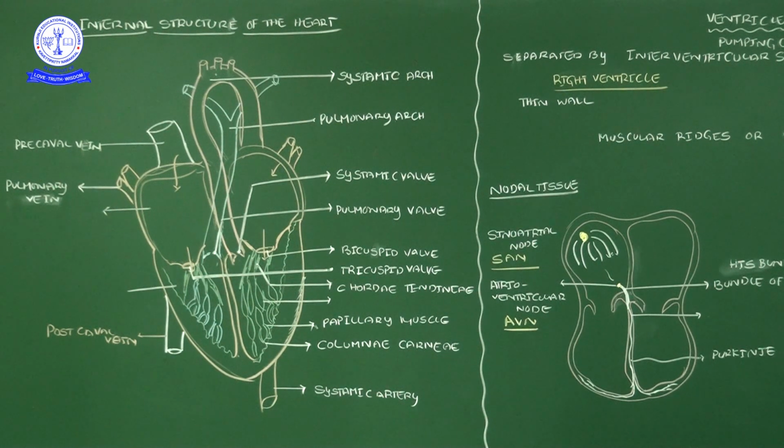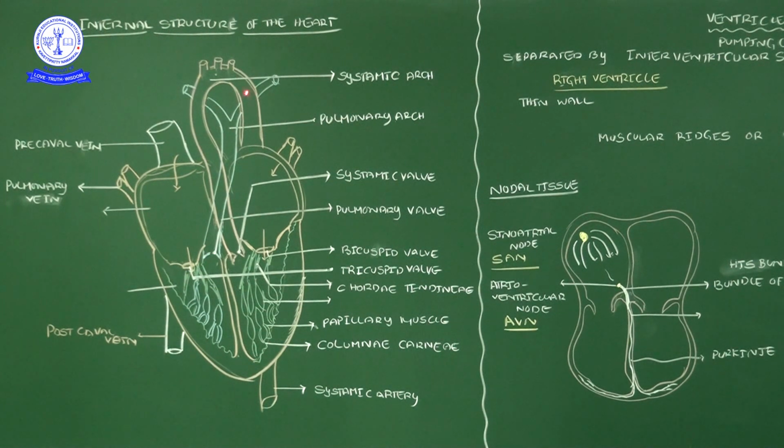Simultaneously, on this side, from the right ventricle, one blood vessel originates that carries the deoxygenated blood. That blood vessel carrying deoxygenated blood we call the pulmonary arch.